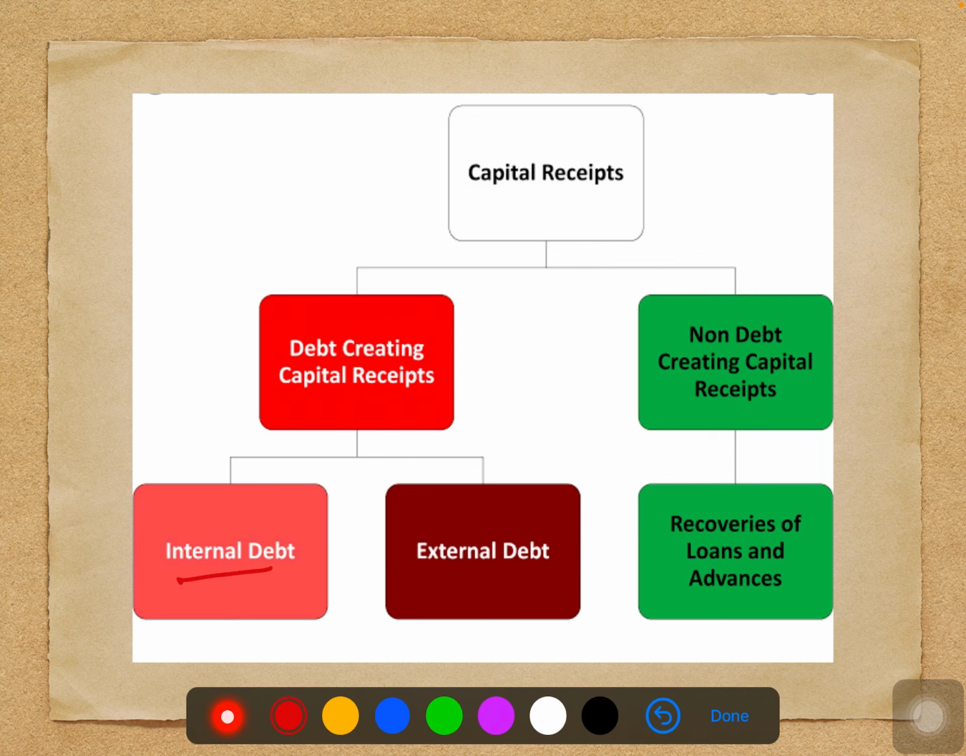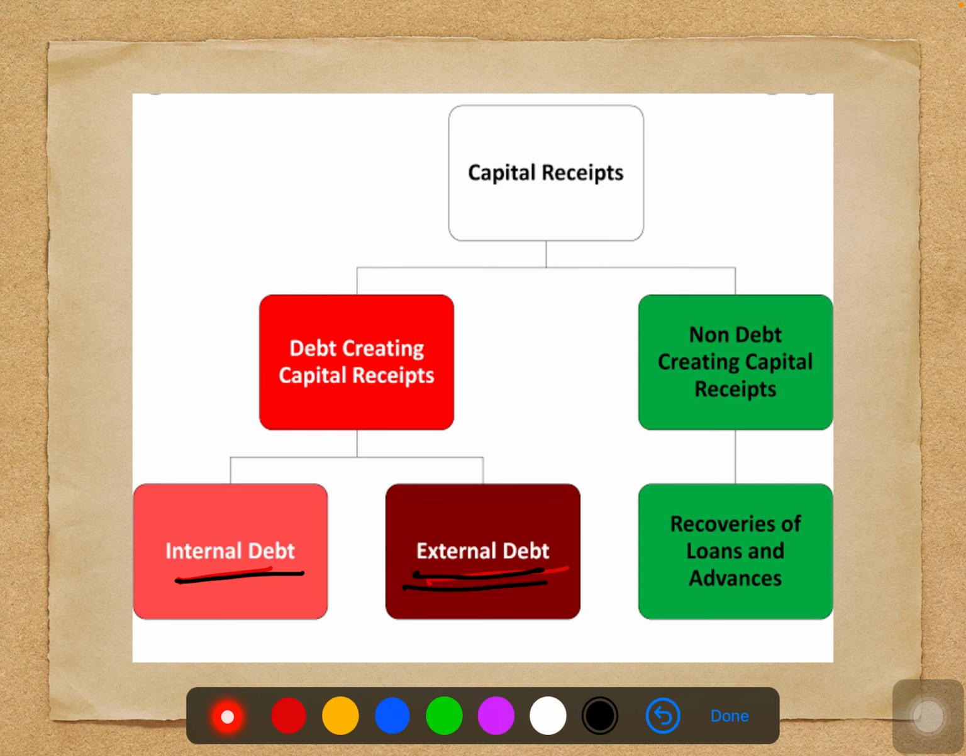From internal, for example, you're going to borrow money from other people who are in the country. Otherwise, from external debt. The external debt you can get from the World Bank, the International Monetary Fund. So anywhere you take loans from outside, that will be called external debt. Internal, from within the country you're going to borrow money. External debt, that means from other countries you're going to borrow money.